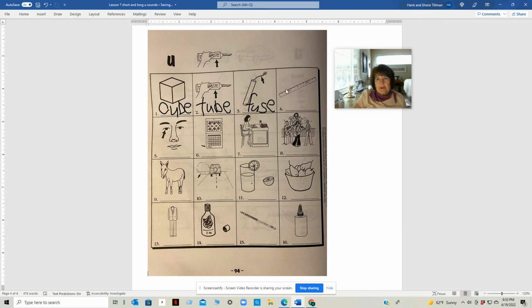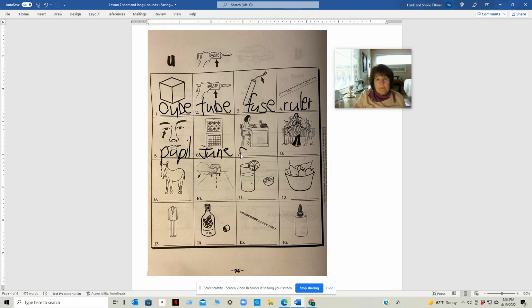This is a ruler, R-U-L-E-R, ruler. The inside of your eye that's black is your pupil, P-U-P-I-L, pupil. This is the month of June, J-U-N-E, June.